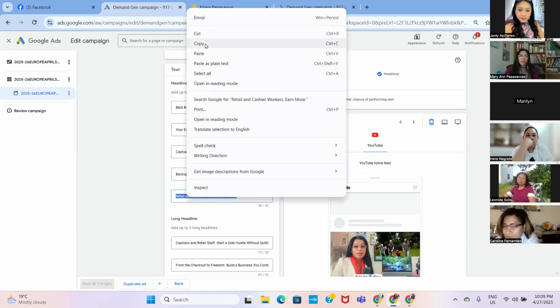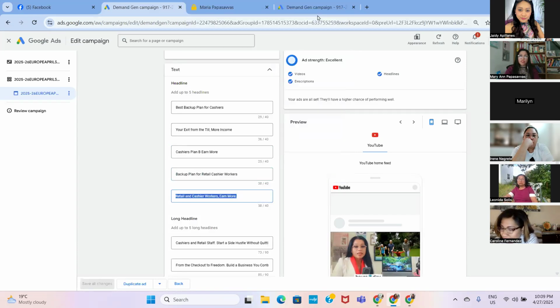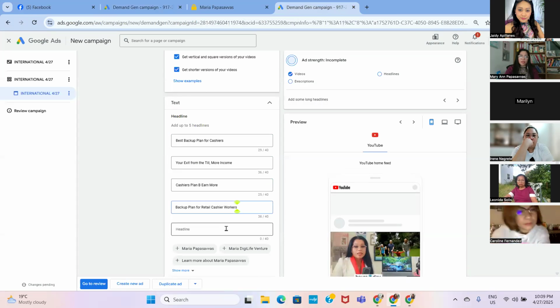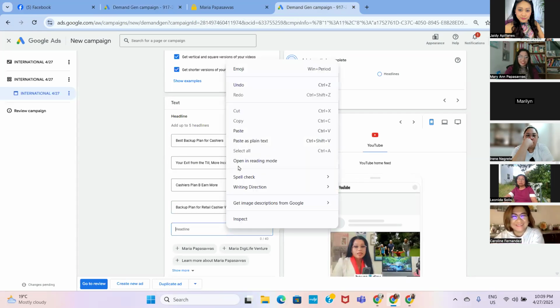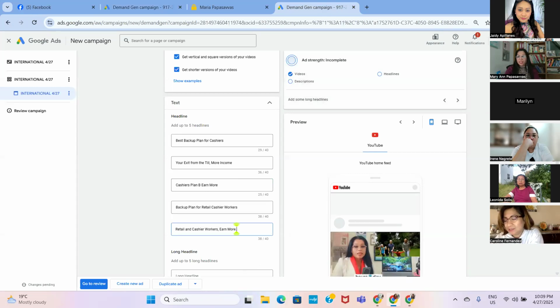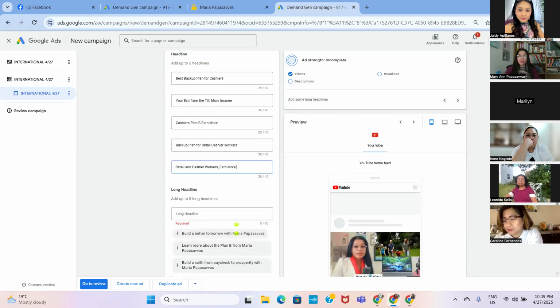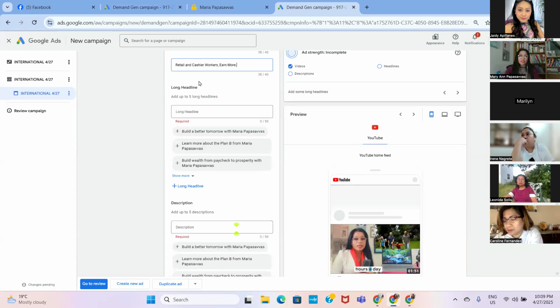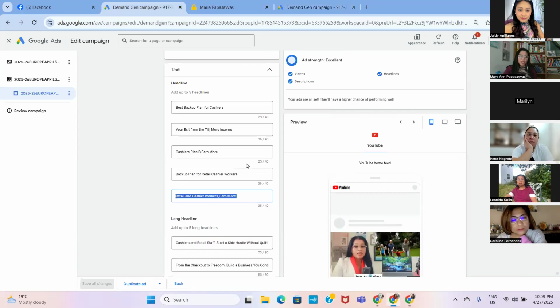If you are not working in the cashier, in the retail company, don't copy my headlines, okay? Because this is just for my own target. So we have the short headlines. Here in the long headlines, it's okay that you create only 4 headlines. It will still show you a good ad strength. But for me, I decided to put all the 5.